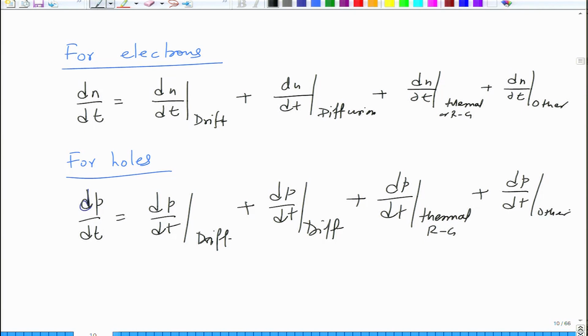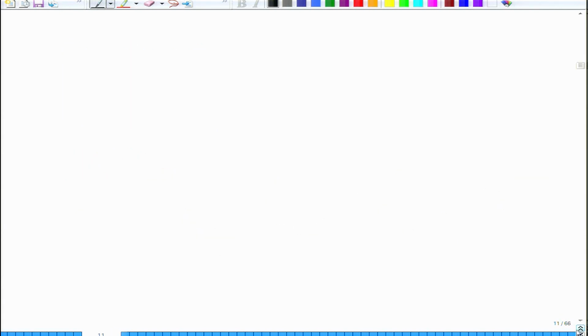These are called continuity equations, which express change in concentration with time, considering all the phenomena that could be present inside a semiconductor. These equations are useful because they correlate the carrier concentration at a given point in time and at various positions, so basically they correlate with position and time.